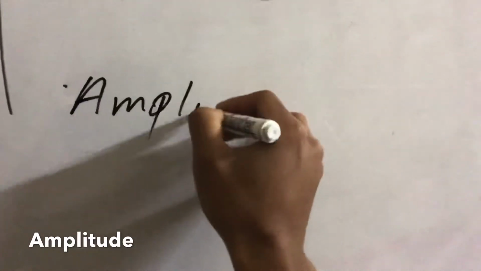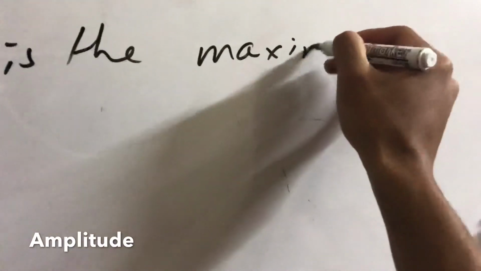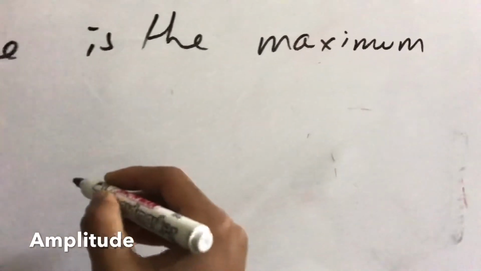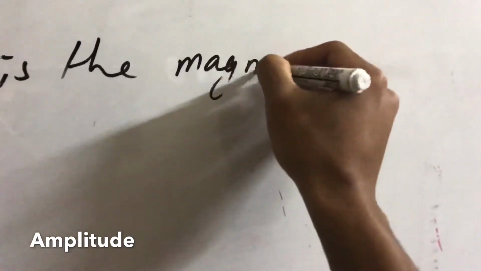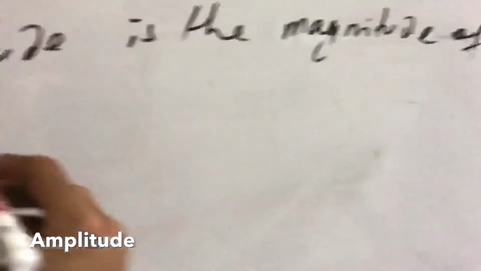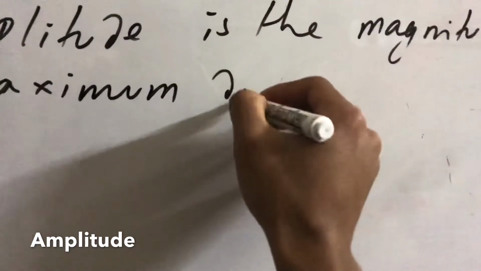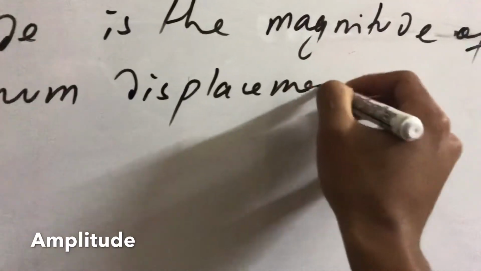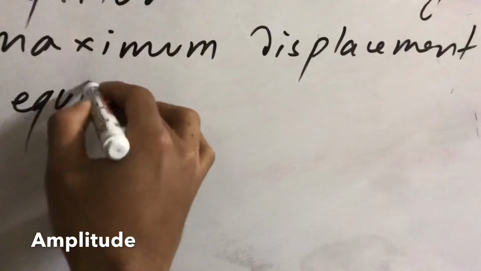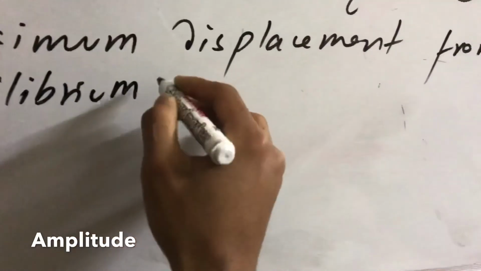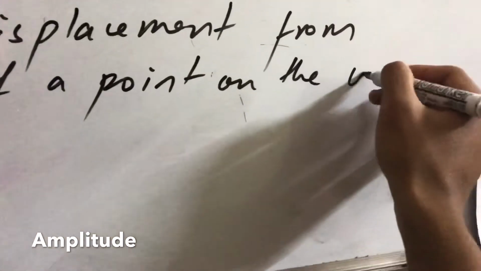Amplitude is the magnitude of maximum displacement from equilibrium of a point on the wave.